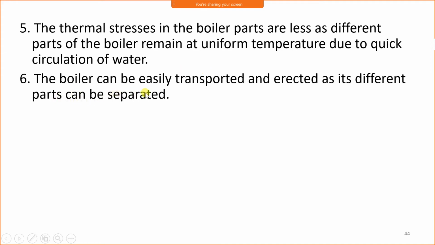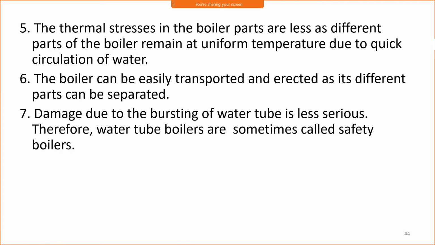The boiler can be easily transported and erected as its different parts can be separated. The weight of the boiler should be low so it can be transported easily. While transporting, its different parts are separated and erected at the site, meaning assembly of the boiler is possible.